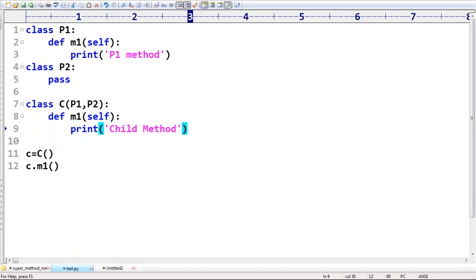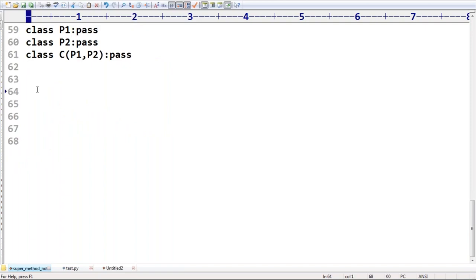Next, the cyclic inheritance. Remember that cyclic inheritance is not allowed in any language. In any language it's not allowed, including Python also. Why is it not allowed? Because it is not required.